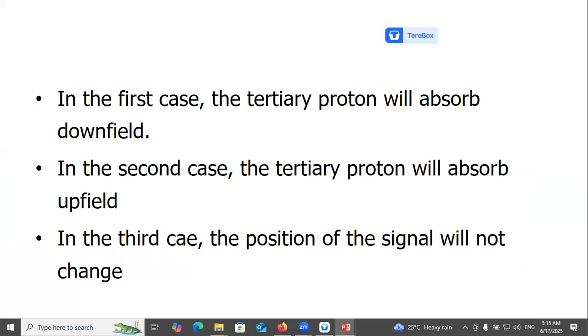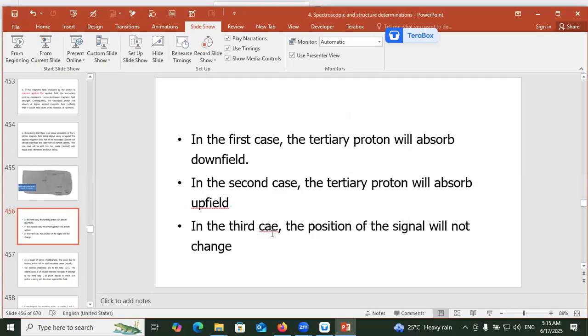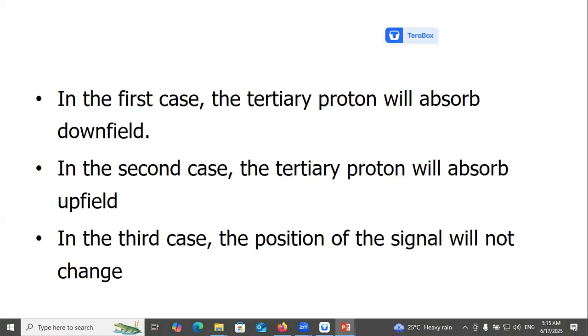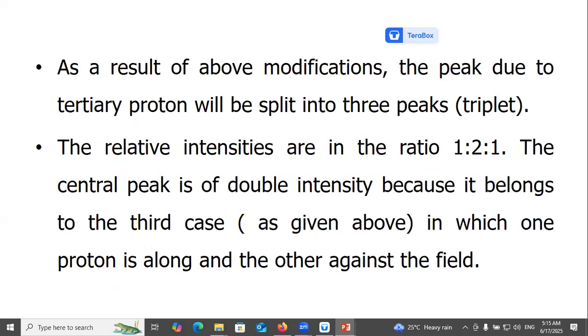In the first case, the tertiary proton will absorb downfield. In the second case, the tertiary proton will absorb upfield. In the third case, the position of the signal will not change. As a result of the above modification, the peak due to the tertiary proton will split into three peaks, a triplet. The relative intensities are in the ratio 1:2:1.